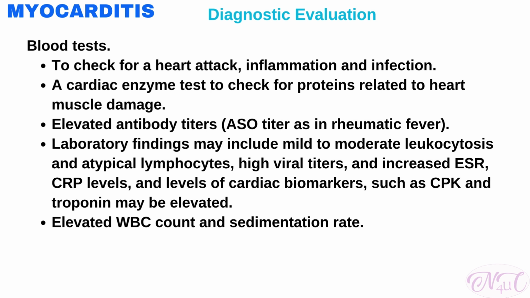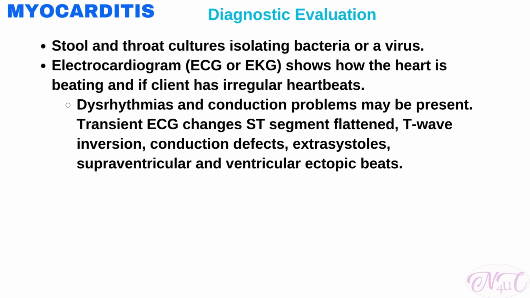A cardiac enzyme test can check for proteins related to heart muscle damage. Elevated antibody titers, that is ASO titer, is done to check for infection linked to myocarditis. Laboratory findings are often inconclusive. They may include mild to moderate leukocytosis and atypical lymphocytes, high viral titers, and increased ESR, CRP levels, and levels of cardiac biomarkers such as CPK and troponin may be elevated. Elevated WBC count and sedimentation rate, stool and throat cultures isolating bacteria or a virus.